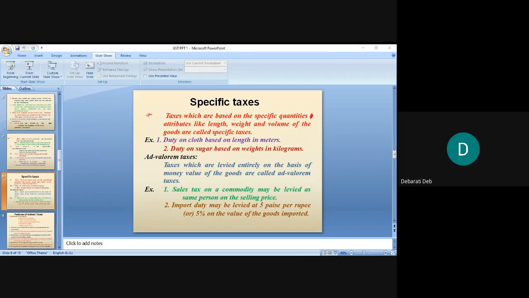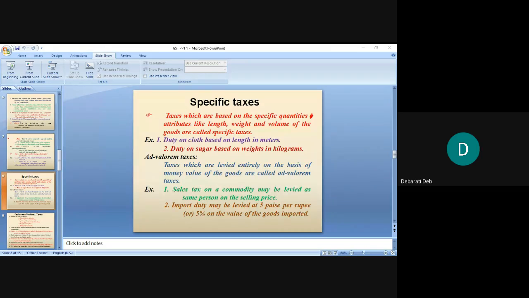Then indirect taxes are levied at the time of manufacture of goods or their transfer from one hand to another. So whenever the items are getting manufactured, at that time the indirect taxes are getting levied, and then these indirect taxes will pass on.